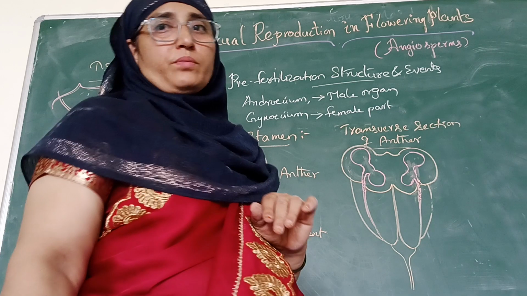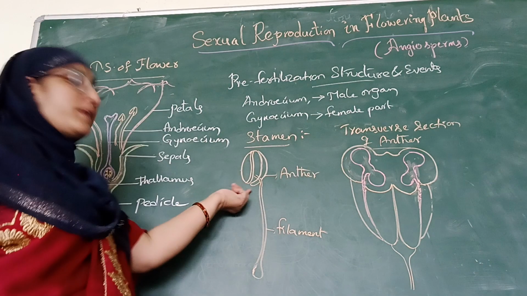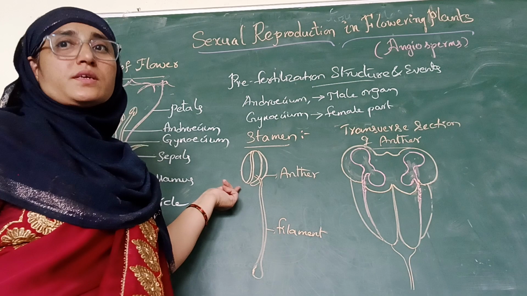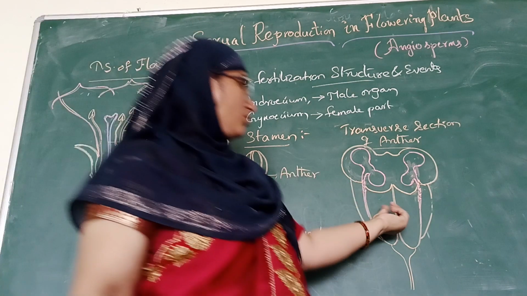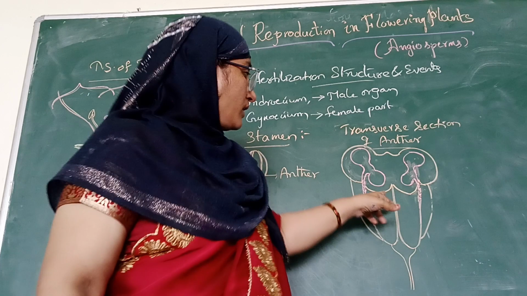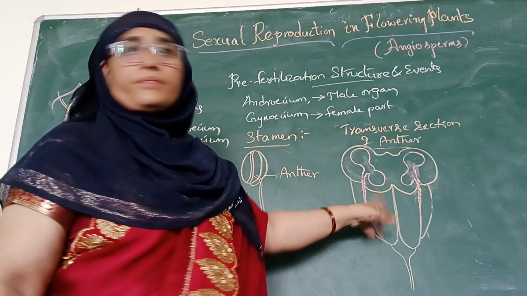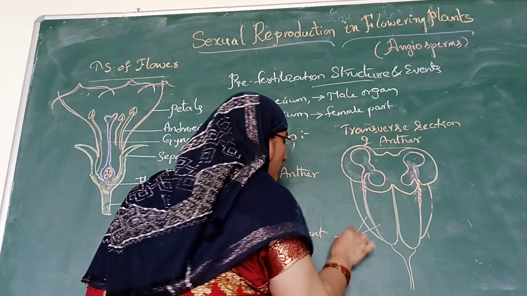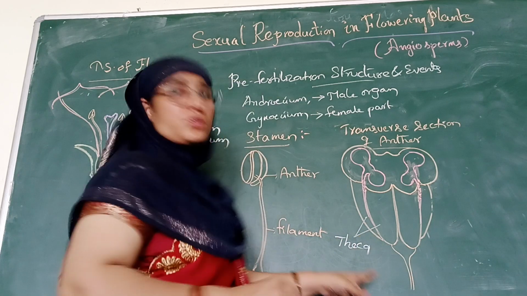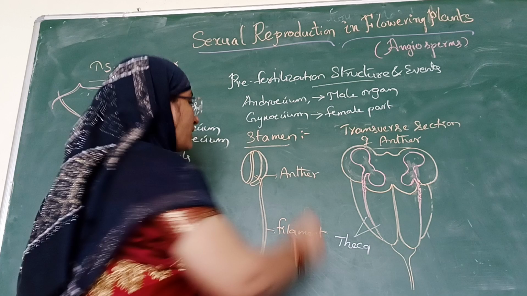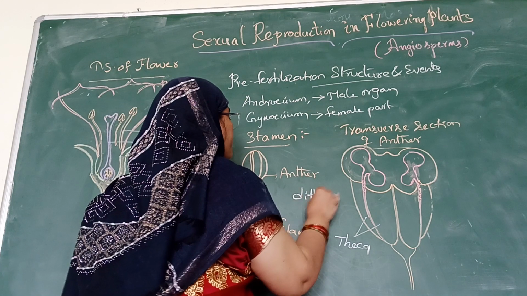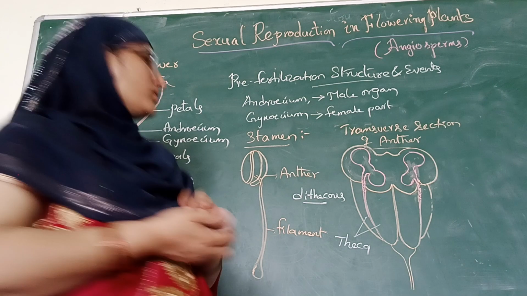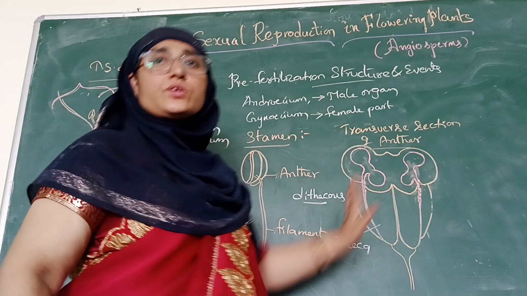Externally, the anther is a bilobed structure containing two lobes, and in each lobe it has two theca. That is why such an anther is called a dithecous anther, because it contains two theca in each lobe.